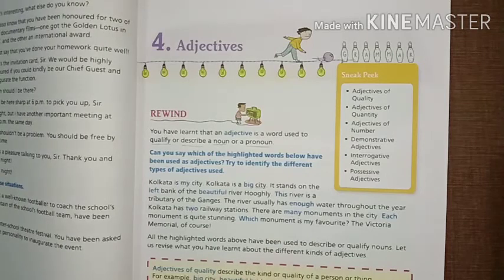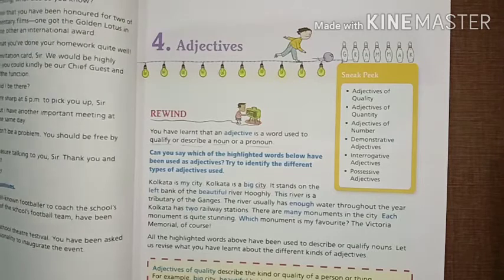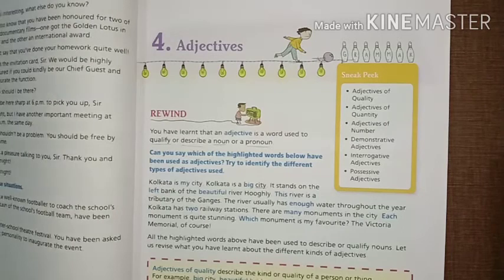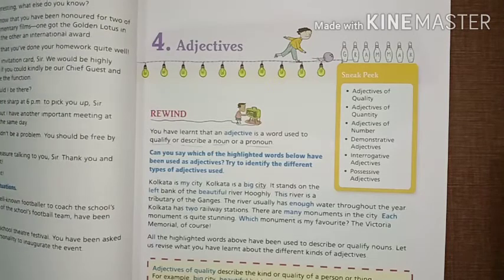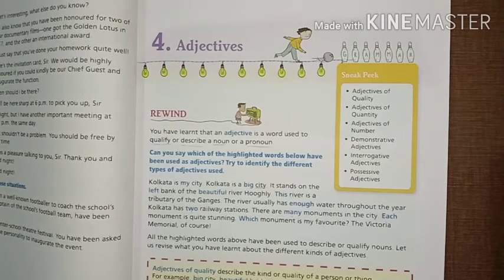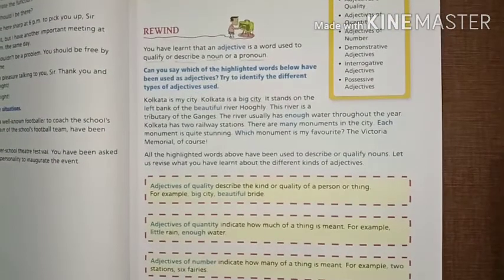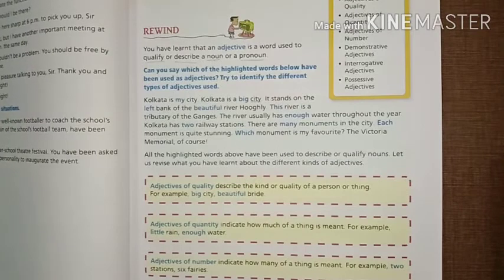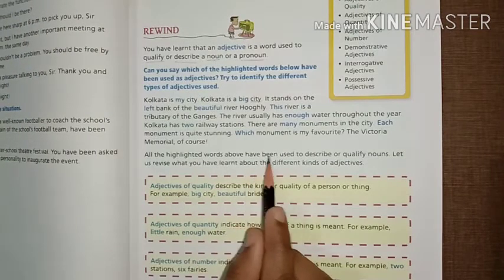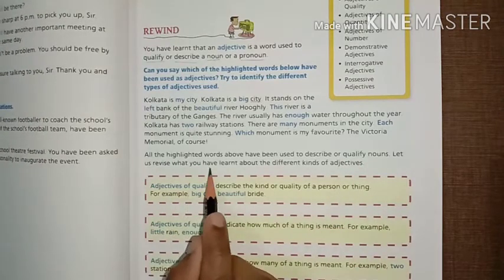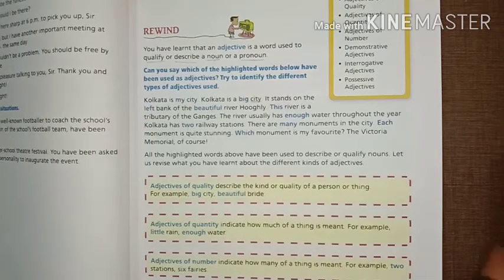So you can see these highlighted words are used to describe all the nouns and pronouns. So simply we learned what an adjective is. Describing words are called adjectives, or one more definition we can say, a word which describes a noun and pronoun is called an adjective. Now we will learn more about the kinds or parts of adjectives. Let us revise what you have learned about the different kinds of adjectives.